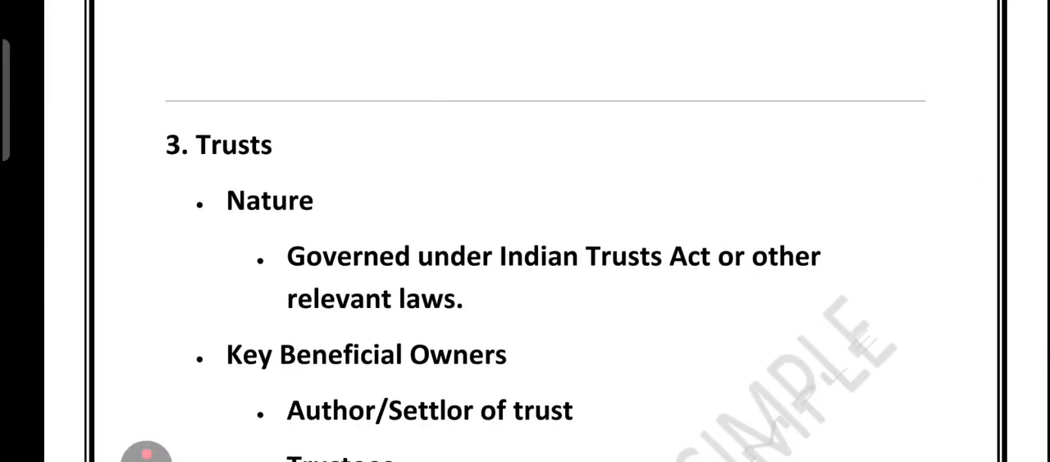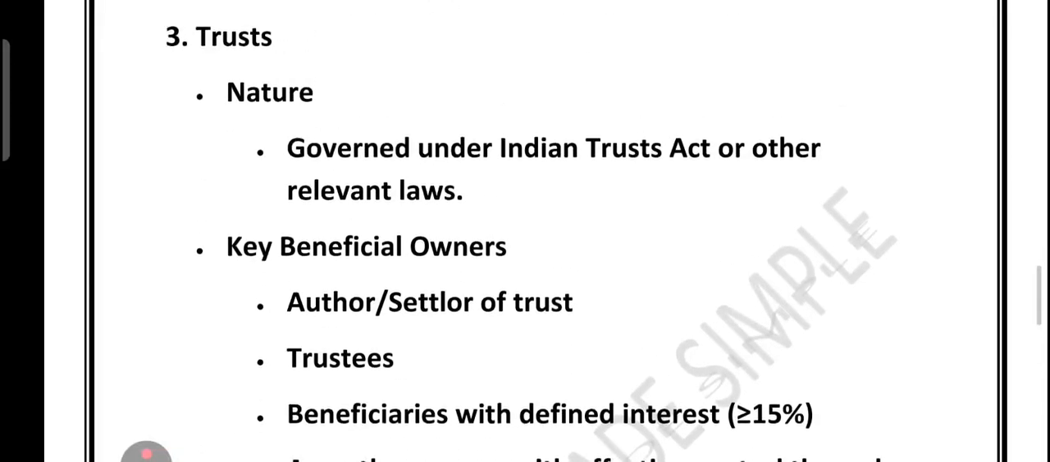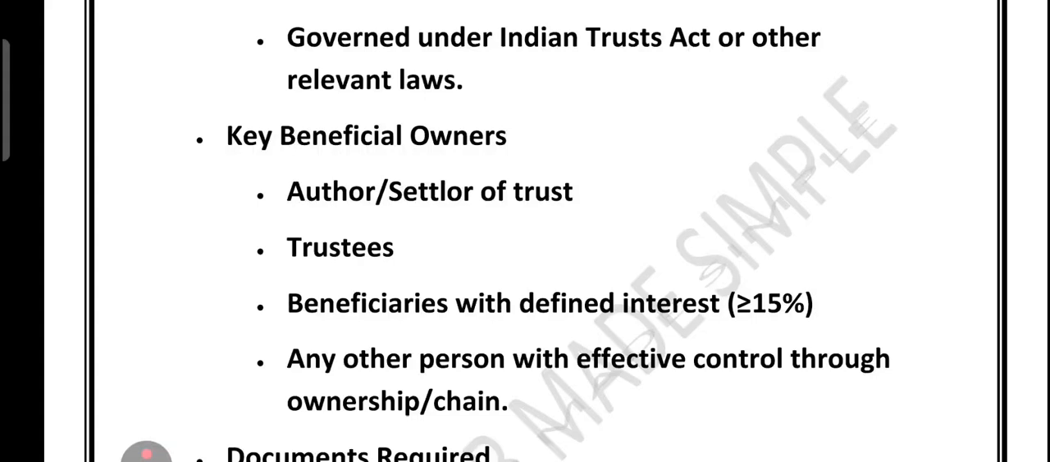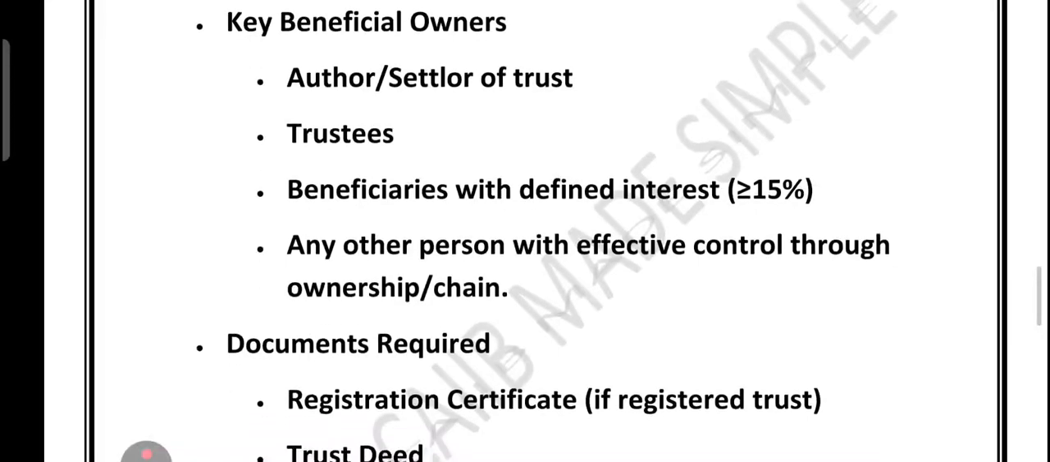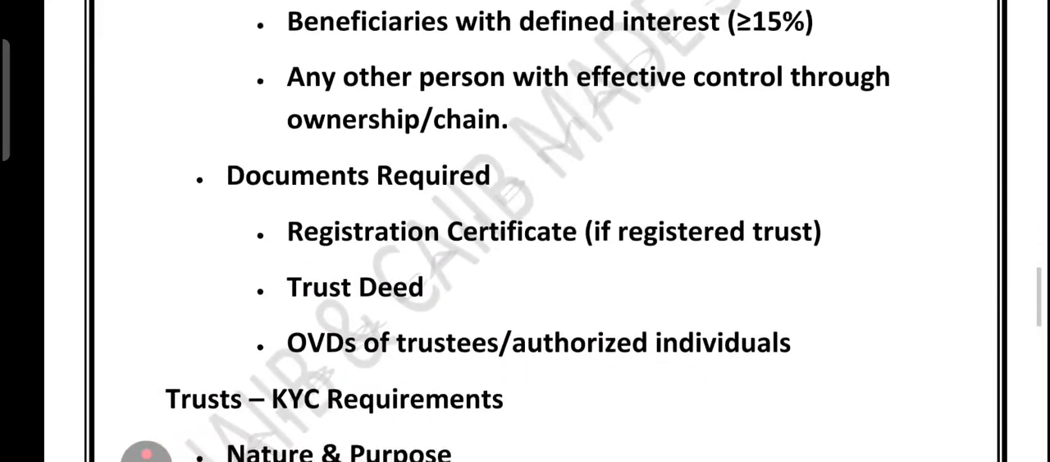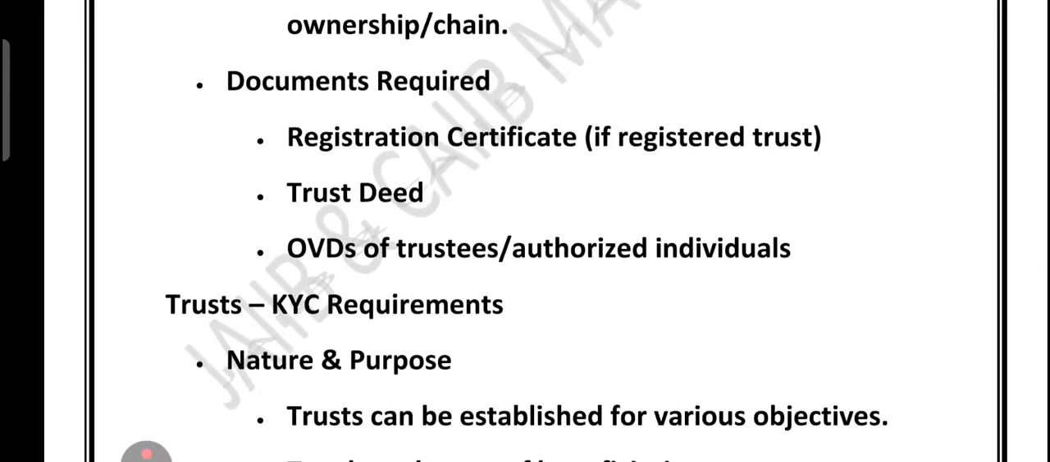What about the trust? Yes, very important concept. So if we talk about the trust, it can be created for many objectives, right? Like beneficiary can be either a class of persons or a specific identified individual. Funding may come from a single donor or public contribution or donation. What are the documents required? Registration certificate, trust deed, OVD of the trustee or authorized individual.